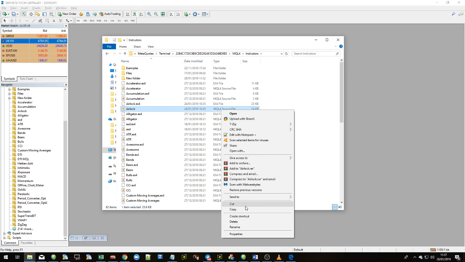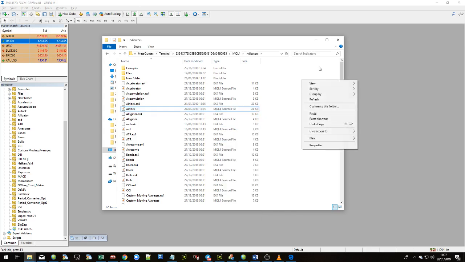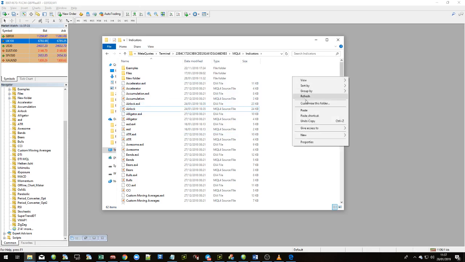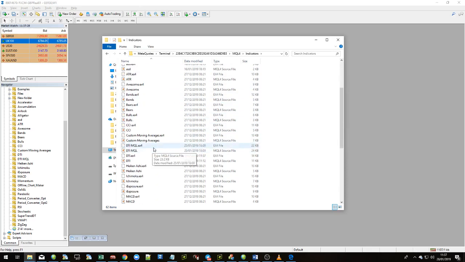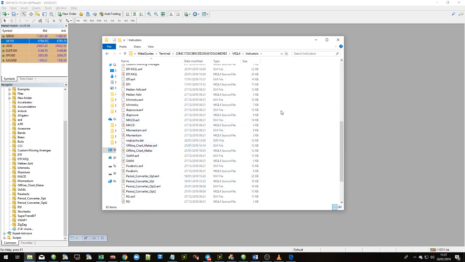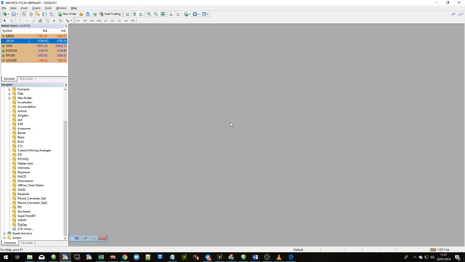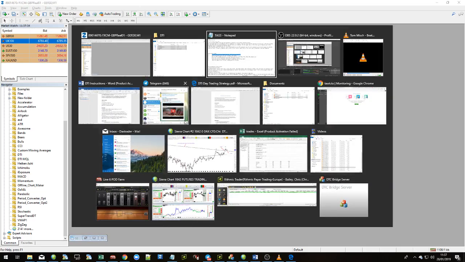I can't see paste. Okay, click somewhere blank. Don't click on a file name. Click somewhere blank and click paste or Control V. All right. Once that's pasted, the files are in the folder that they need to be in. That's it. That step is done.